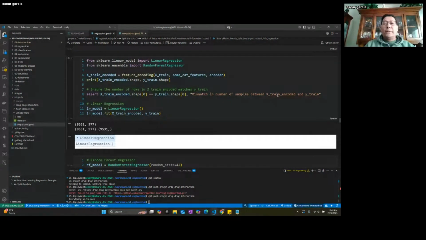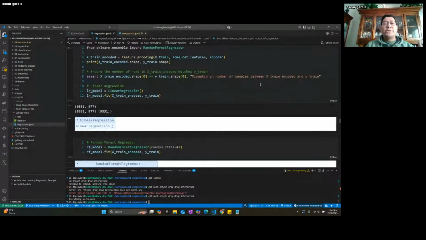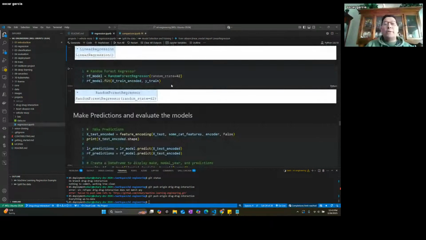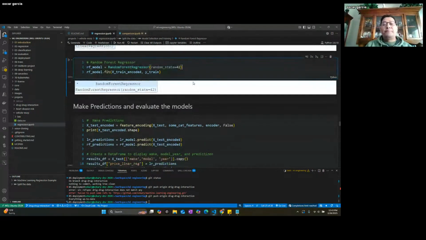And we're going to go ahead and run this, look at the shape of the data to make sure the fields are matching, run the linear regression, and then fit the model. Fitting the model is really training the model to understand the data, and depending on your data set it can take a long time. We do the same for the random forest regressor. We feed the data into the model and we fit it.